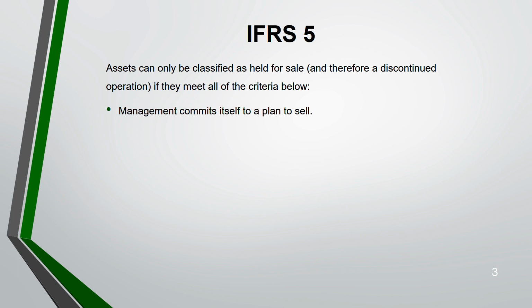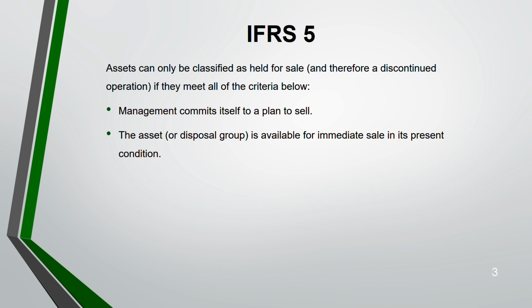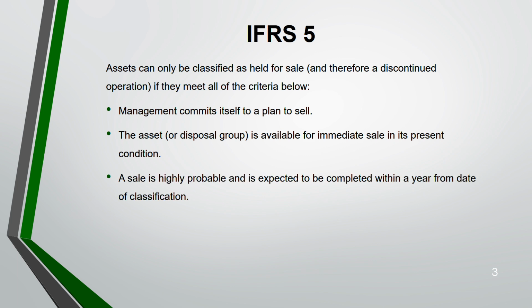First criterion: management has to have a commitment to sell. Next, the asset or the disposal group is available for immediate sale in its present condition. You don't have to make too many changes or wait too long before selling it. Third, the sale is highly probable and is expected to be completed within a year from the date of classification.